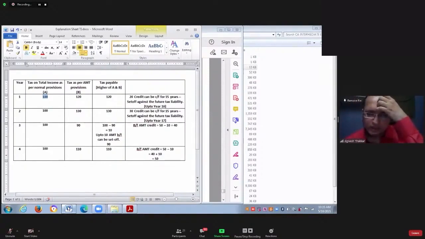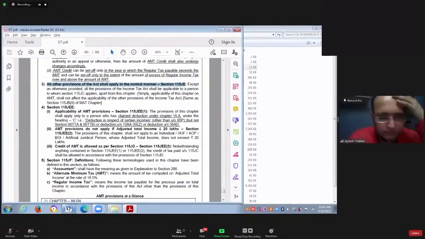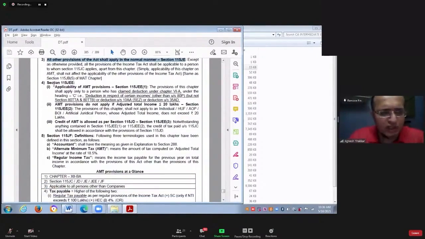But to the extent your regular tax is more than AMT, to that extent we will allow you to set off the AMT credit. So to the extent of 10, we will allow you to set off the AMT credit. So you adjusted 10. So the balance amount you have to pay to the government is 90. Is that clear? Yes or no? Yes, okay.